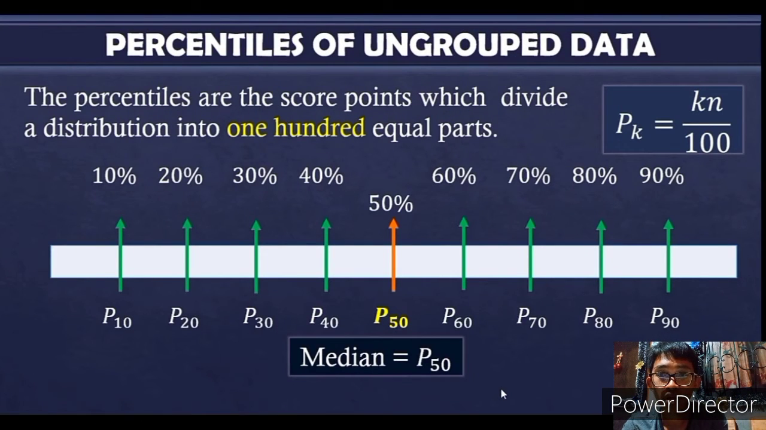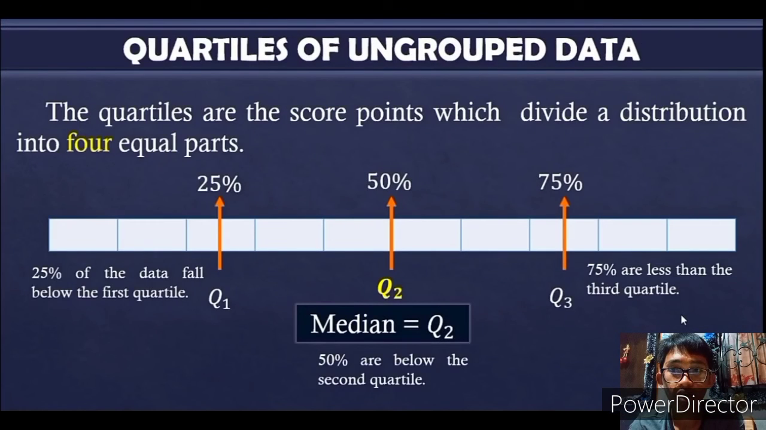Percentiles. The percentiles are the score points which divide a distribution into 100 equal parts. The formula to solve for the percentile is P_k equals k times n over 100. Quartiles. The quartiles are the score points which divide a distribution into 4 equal parts.